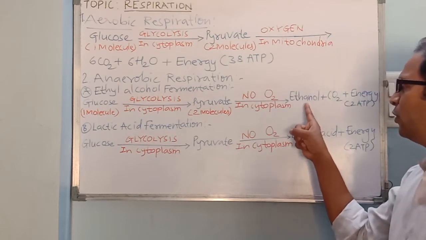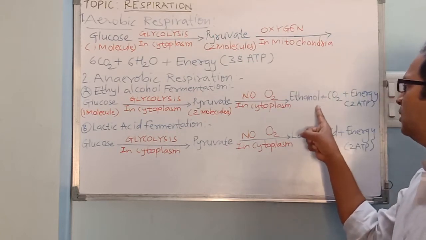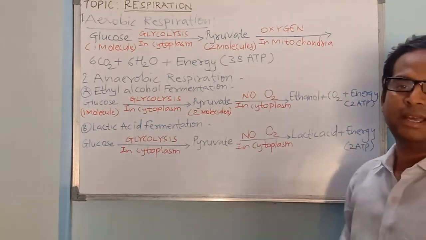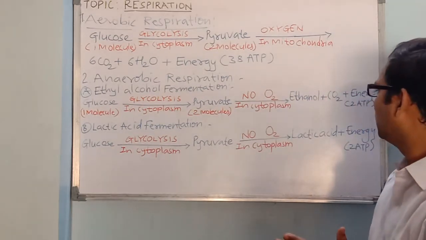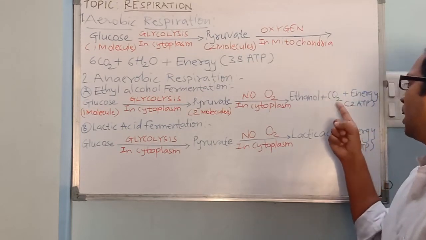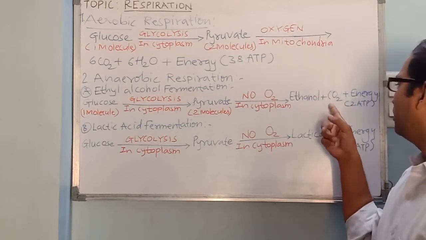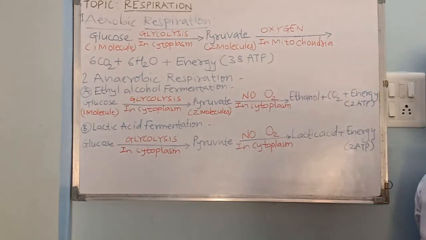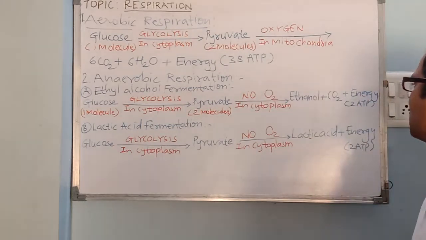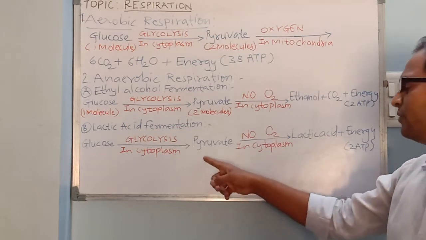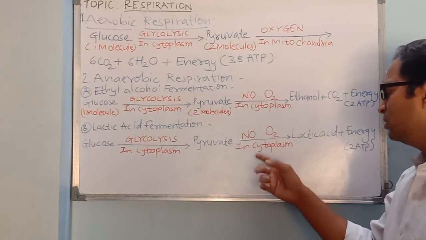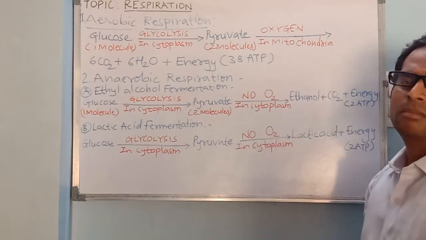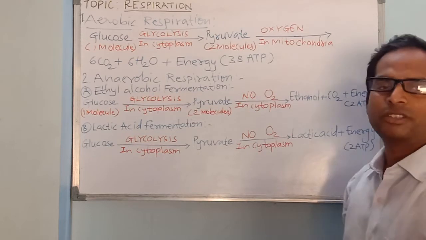So the end product formed here is ethyl alcohol, or we can call it ethanol, C2H5OH, and carbon dioxide is the byproduct formed along with the energy. As we know that less energy is released, only 2 ATPs are released. And in case of lactic acid fermentation, this occurs in muscle cells when they are starved of oxygen.